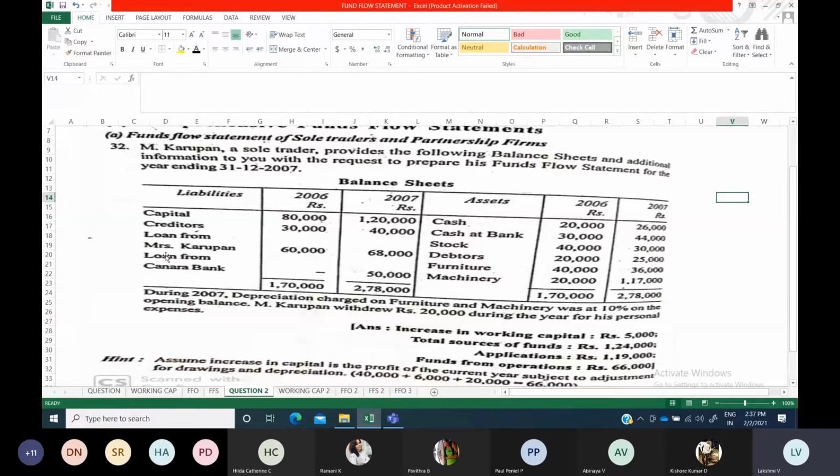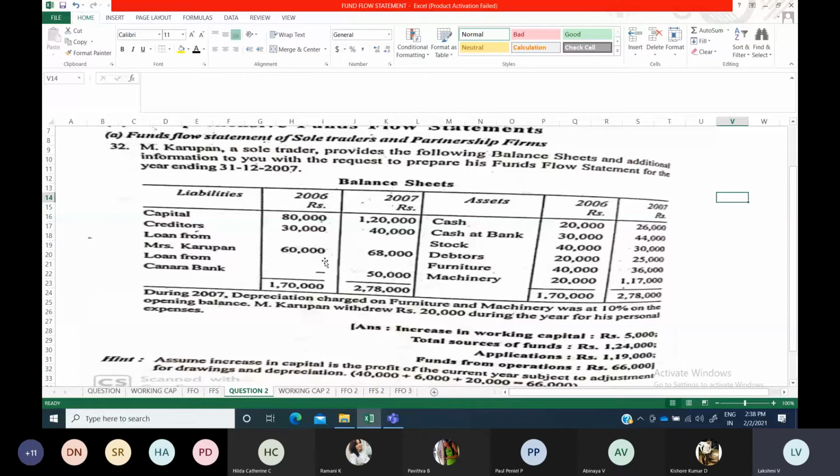So see here, creditors and then loan from Mrs. Karupan. So they have taken a loan from an individual person, the sole trader's wife. So that is some liability only. If you see loans, unless otherwise short term loan or trade loan like this is given, you will consider it as a current liability, or else you have to take it as a long term liability. So loan from Canara Bank, loan from Mrs. Karpan, everything is long term liability here. Long term liability means you have to take it to step 3.